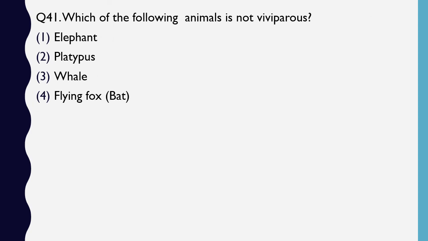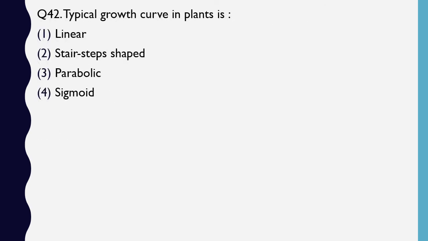Question number 41. Which of the following animal is not viviparous? Elephant, platypus, whale, fox, flying fox. Not viviparous means which is not giving birth to the child. The correct answer is option 2, platypus. It is oviparous. Question number 42. Typical growth curve in plants is linear, stair-step shaped, parabolic or sigmoid. Typical growth curve in plants. The correct answer is option 4, sigmoid shaped.